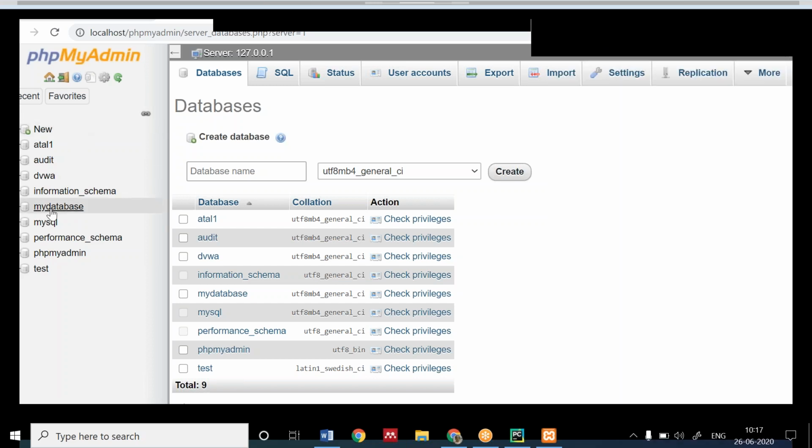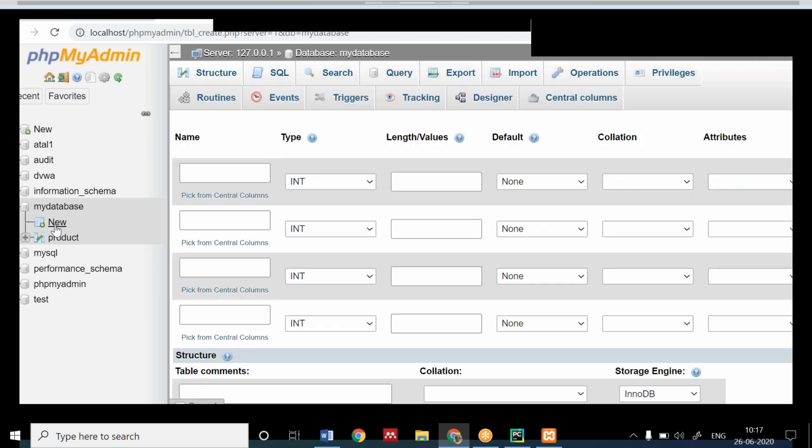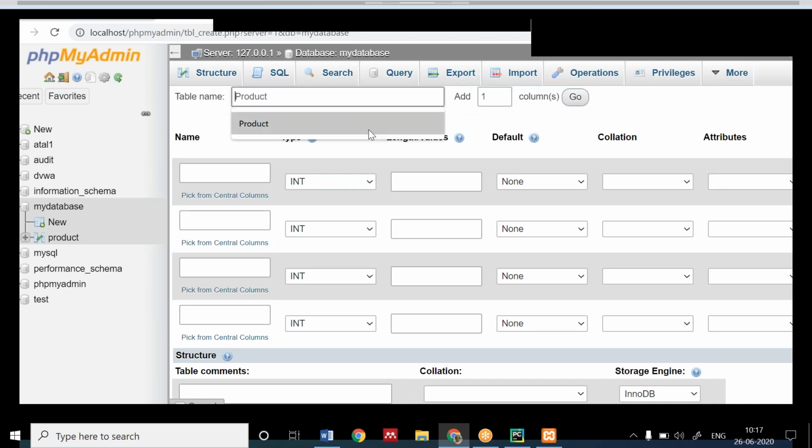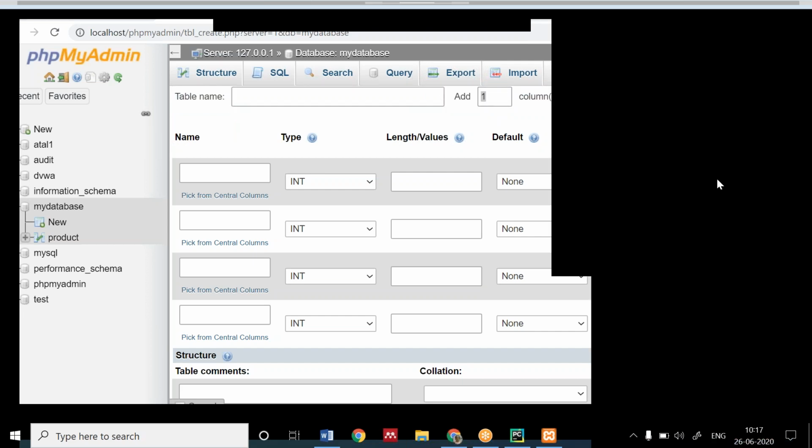Okay. So when you have created a database, now you have to create a table. You can click on the database and there will be a New. Click on that. You will get a table name here and you will get the options to add the columns. In the product table which we created yesterday, how many columns were there? Yesterday we made a product database, product table. 5. Good, Shivam. Fair enough. It was 5. So add 5 columns here, and the table name should be the same, product only.